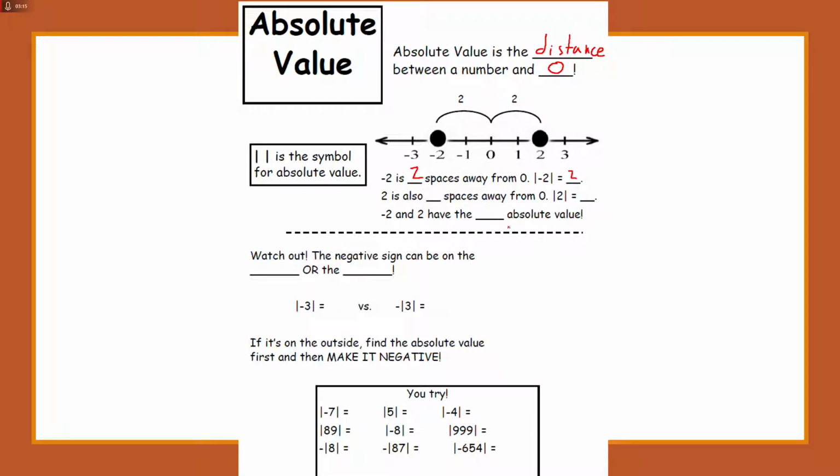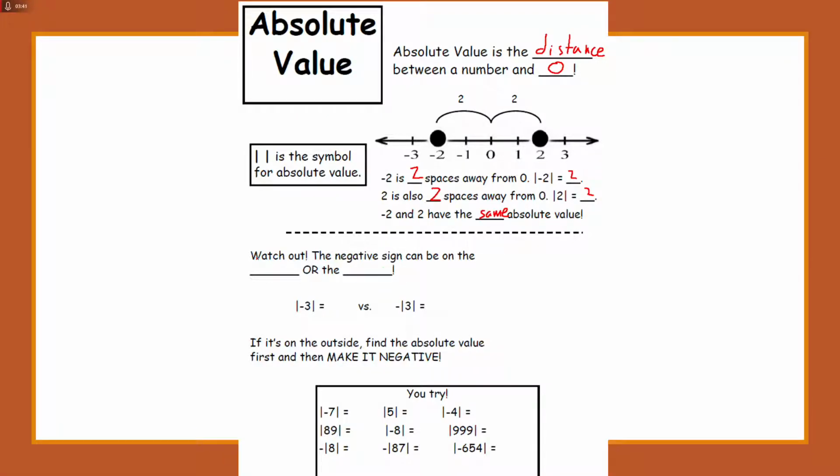And I want you guys to pause the video and figure out the absolute value. So if I start here at 2, 2 is 2 spaces away from 0, which means the absolute value of 2 is 2. You'll notice they have the same exact absolute value. No matter if it's -2 or +2, they're both the exact same space away from 0. They're exactly 2 away from 0.